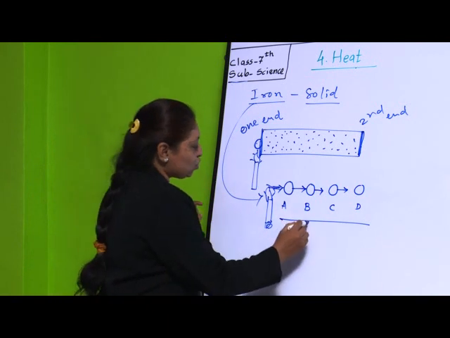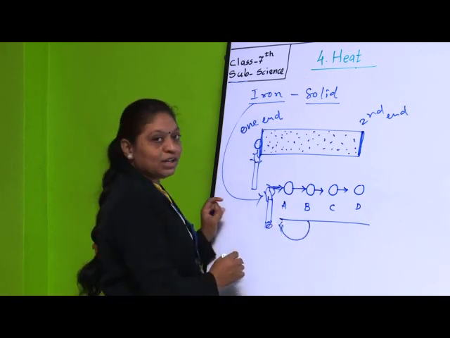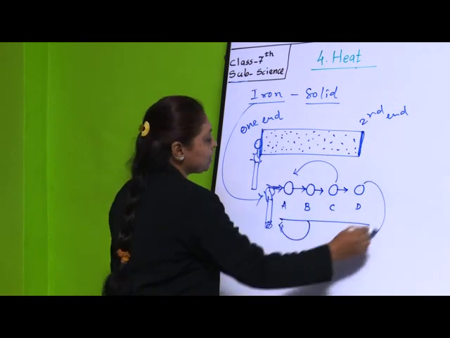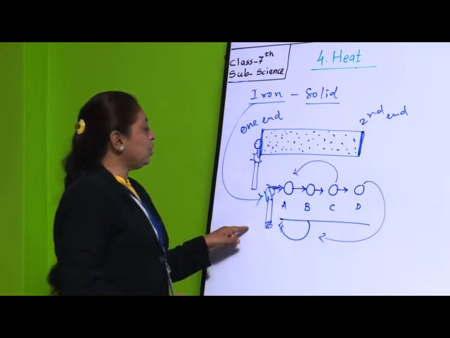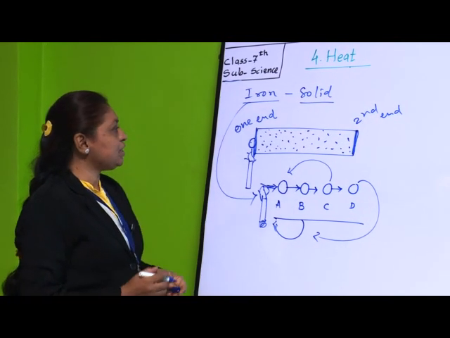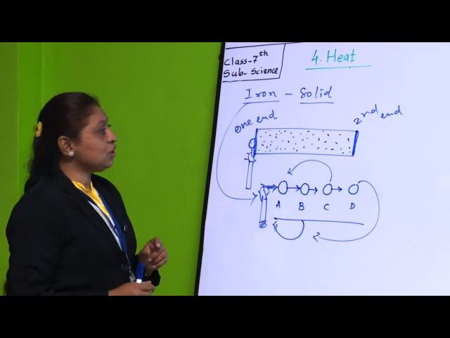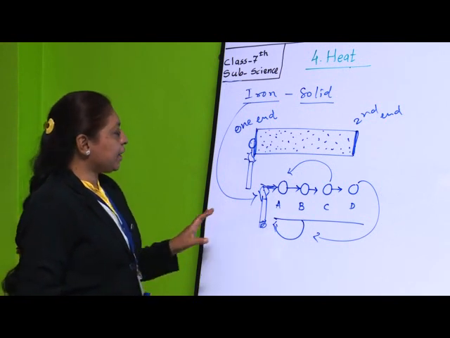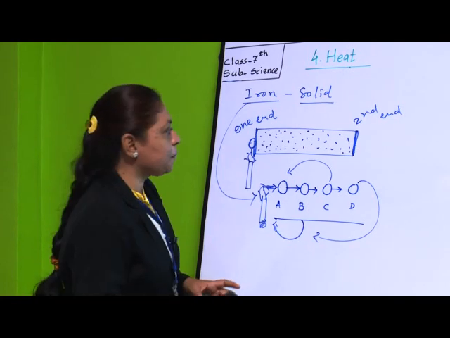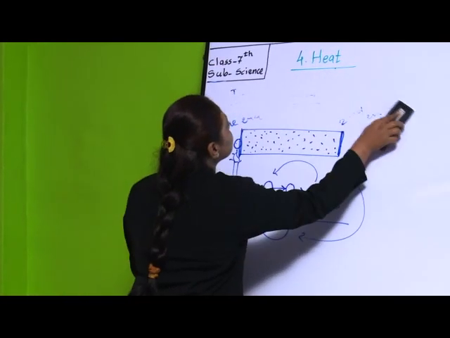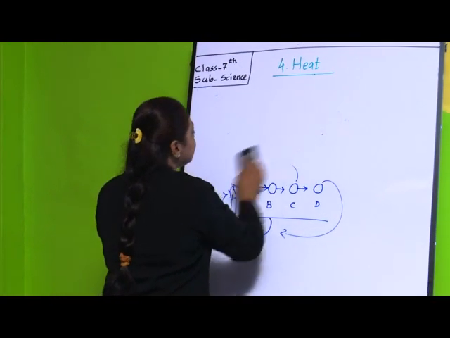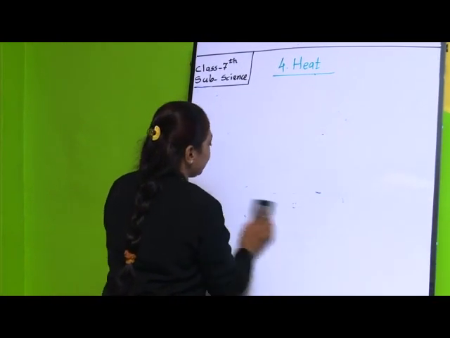It means B is not going to come near the flame, or C is not going to come near the flame, or D is not going to come near the flame. So like this you can see that the conduction process occurs in these solid substances. Hope you understood this. Again I will explain when I teach you the next type of transfer of heat.